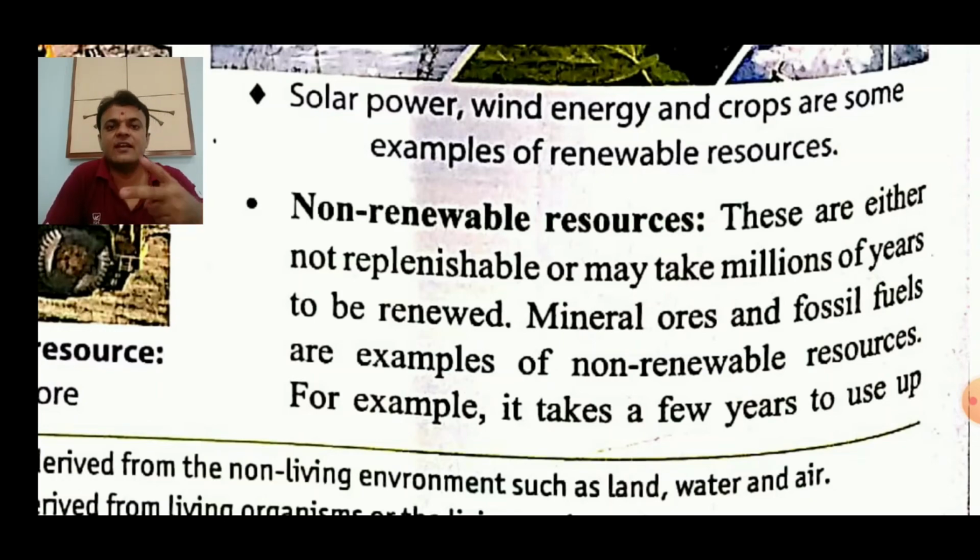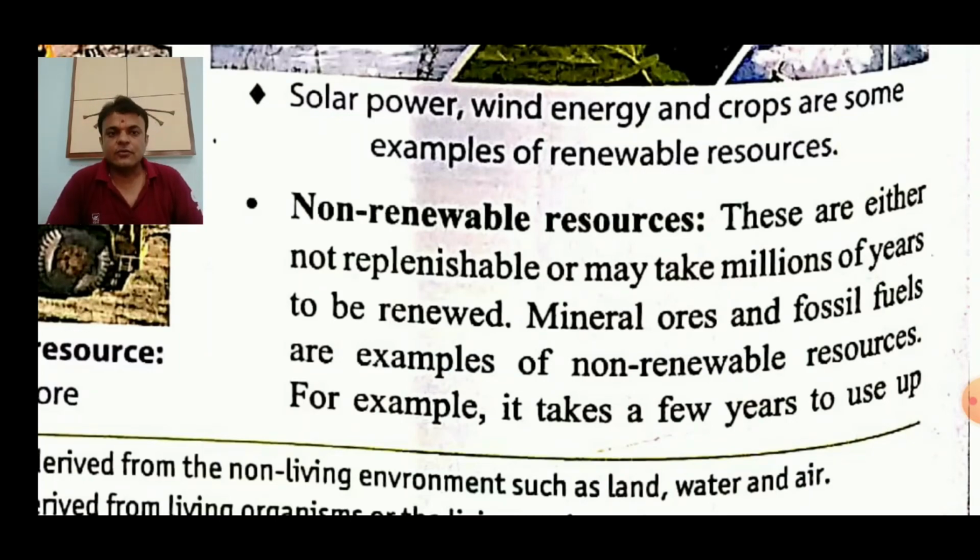So there is a very fine line between the renewable and non-renewable resources definitions. Both can renew, but renewable resources renew themselves in a very short time. Here, short time means one generation can see it. Clear? It ranges from 1 second to 10 years. But non-renewable resources may take a range of millions of years to be renewed, so one generation cannot see it.